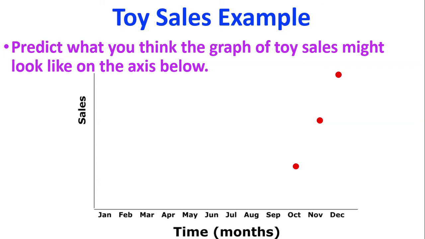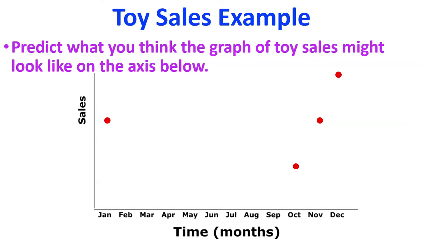I'm also going to think about January. For Christmas, lots of people give money as a gift. And so people then go out and wait for the sales. So they'll go into their January sales and spend that Christmas money they've got. So I think the sales in January are not going to be as high as December, but maybe somewhere between October and November, somewhere around about that level of sales. This is me predicting. Whether or not this is true, I'll have to actually get some real data to prove it. But I'm starting off by thinking about the story behind the graph and then thinking about what the pattern might be. You'll be doing it from the other point of view. You'll see a graph with a pattern and you'll have to try and tell the story.